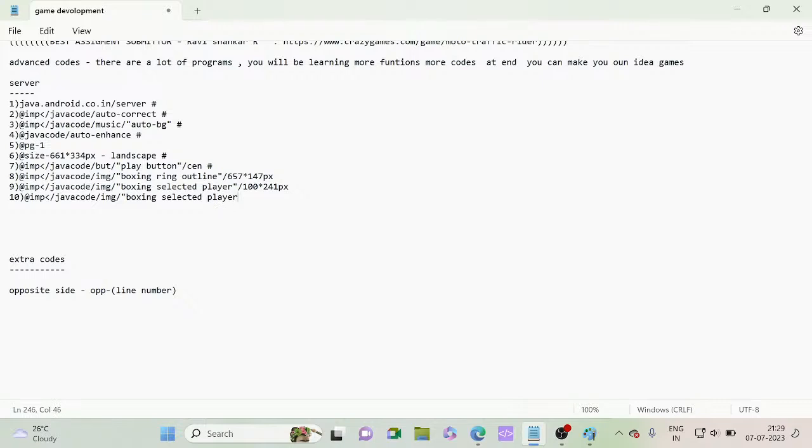This is selected player 1. This is selected player 2, and closing the inverted quotes, then a line. Here we will be giving op and a line, then inside the bracket we will give the 9th line as the opposite, so we will be giving 9 there. Now we need to end all lines with the ending tag, otherwise our code will show an error when processing. Okay, so this much is okay.